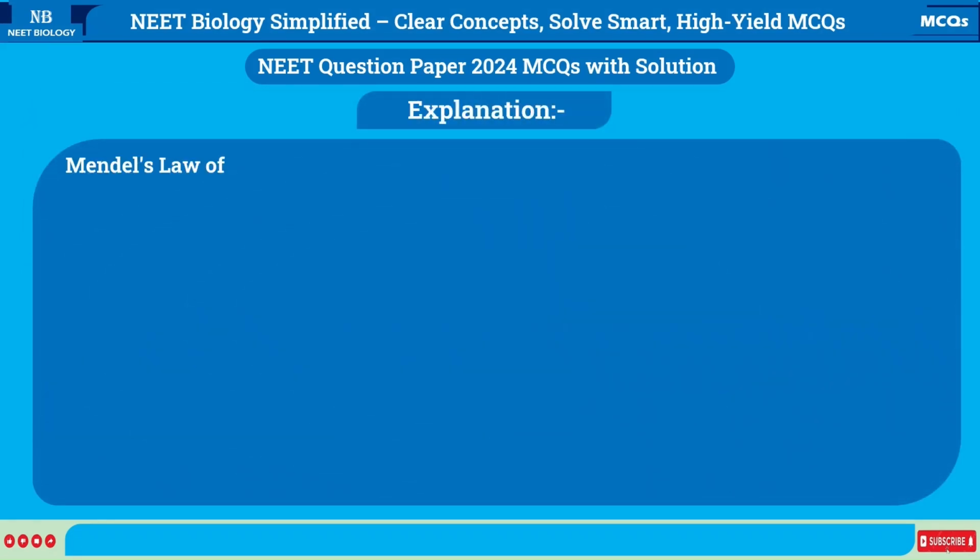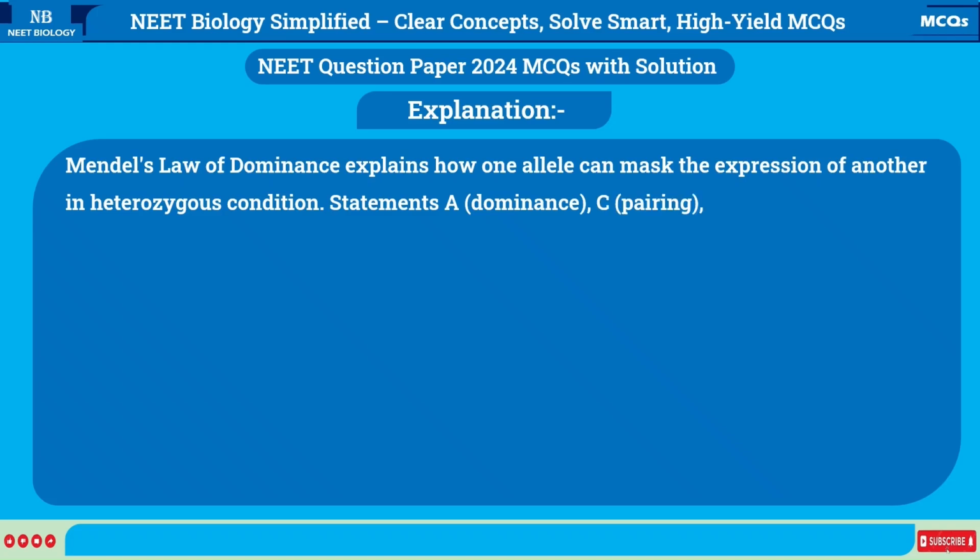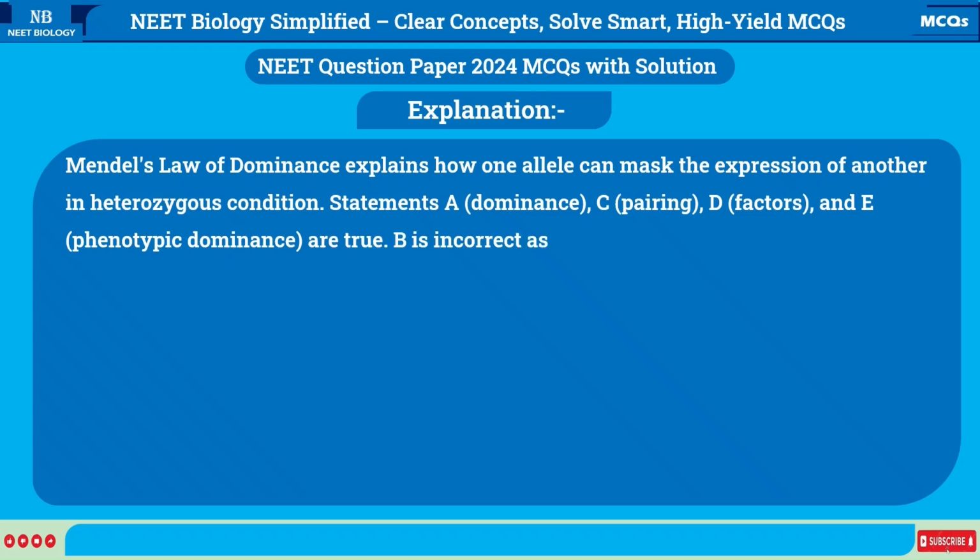Explanation. Mendel's law of dominance explains how one allele can mask the expression of another in heterozygous condition. Statements A, dominance, C, pairing, D, factors, and E, phenotypic dominance are true. B is incorrect as both traits do not appear in F1, only the dominant does.